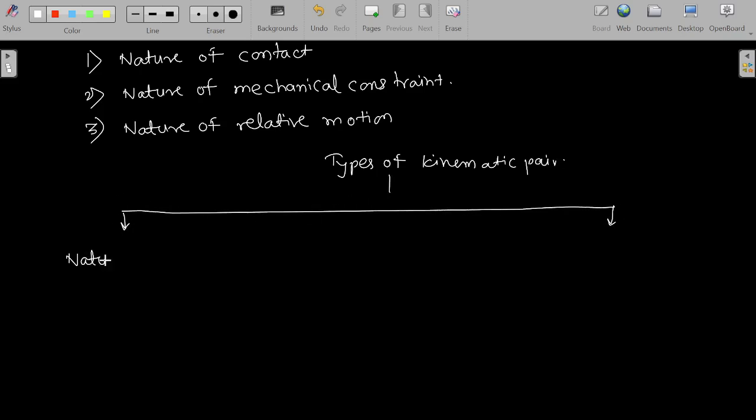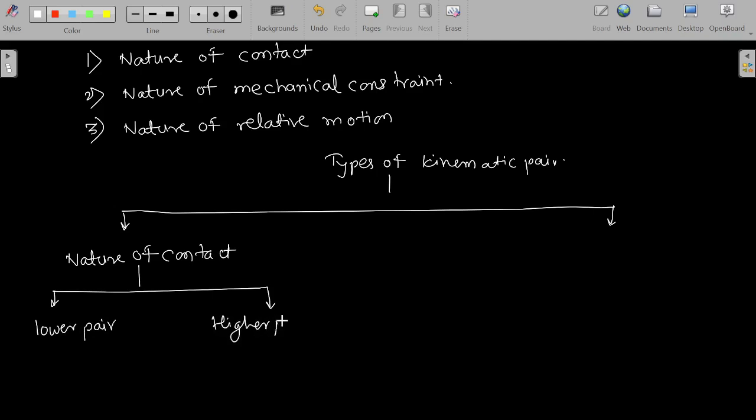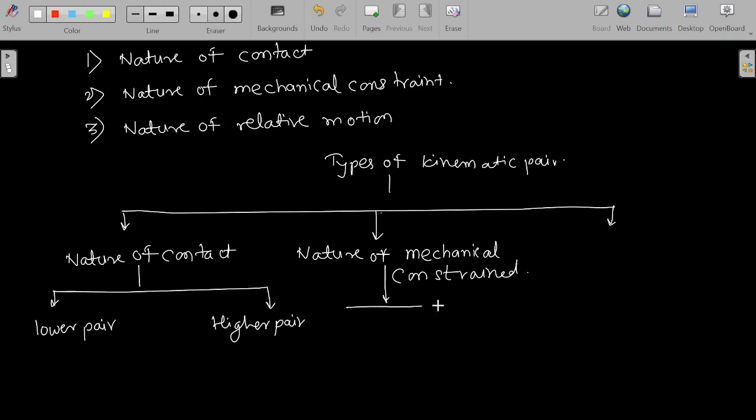That is nature of contact. In nature of contact, there are two types of pairs. One is lower pair and second one is the higher pair. Okay, we'll see it one by one. First of all, we'll see all the classification. Then nature of mechanical constraint. This is divided into two categories. One is closed pair, and second is unclosed pair.